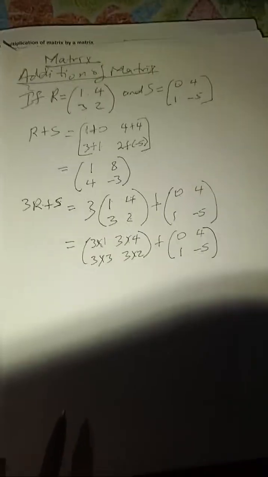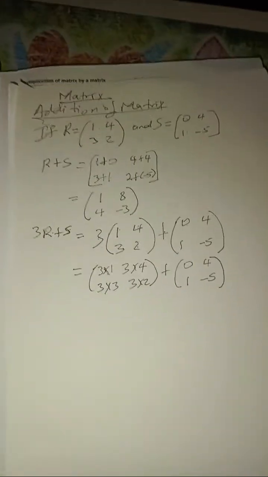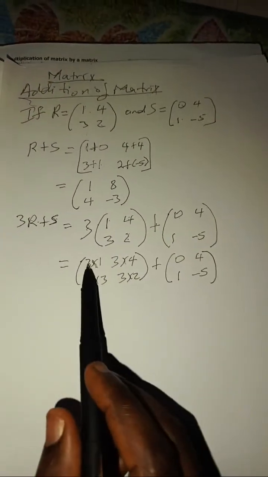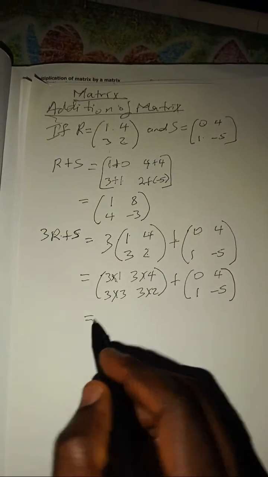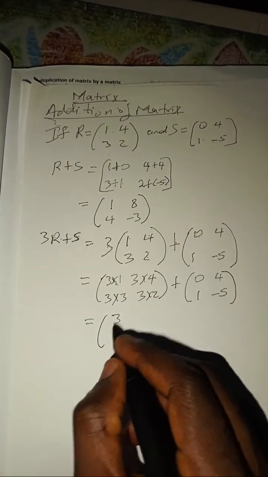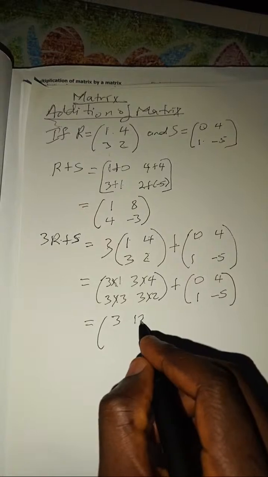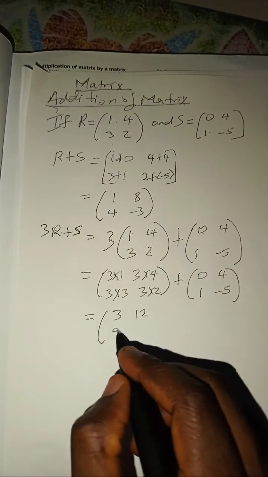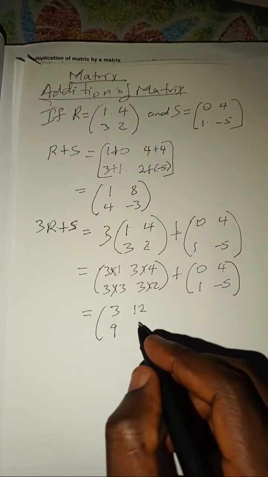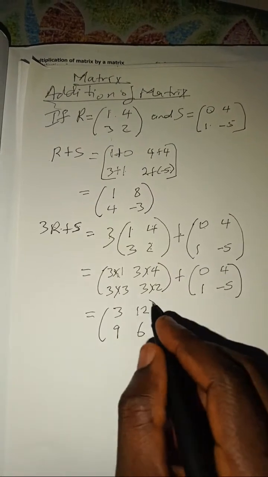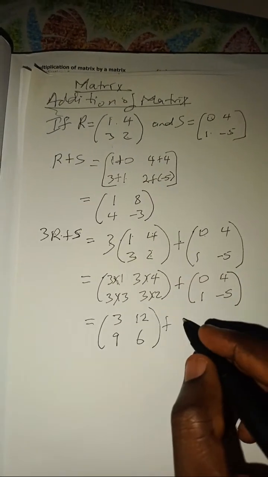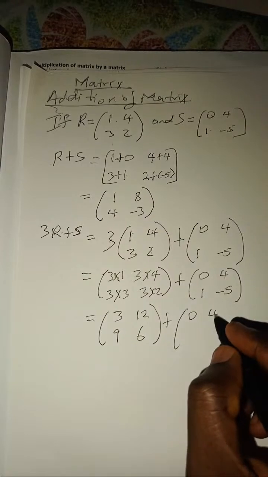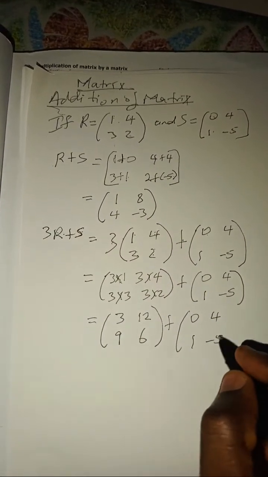So what we have to do now is this. We have 3 times 1, that's 3. So we close it like this, that's 3. 3 times 4, 12. 3 times 3, that's 9. 3 times 2, that should be 6. Plus, we now have 0, 4, 1, minus 5.